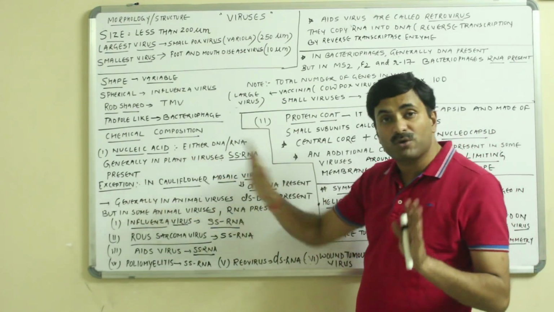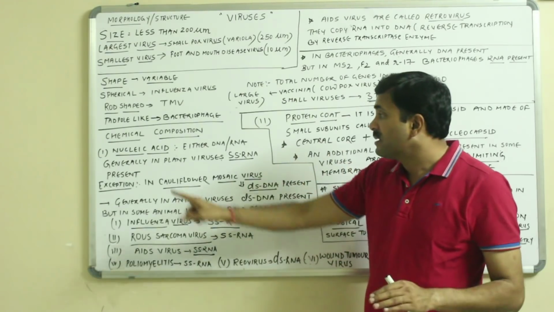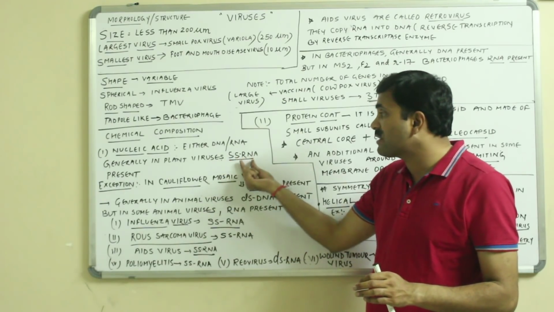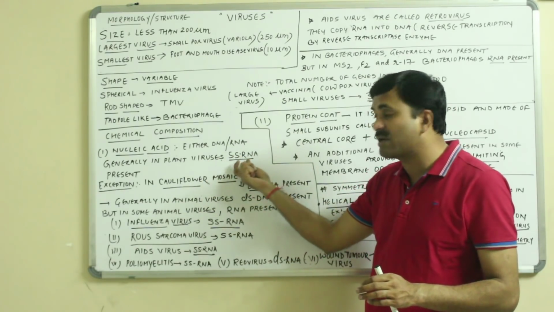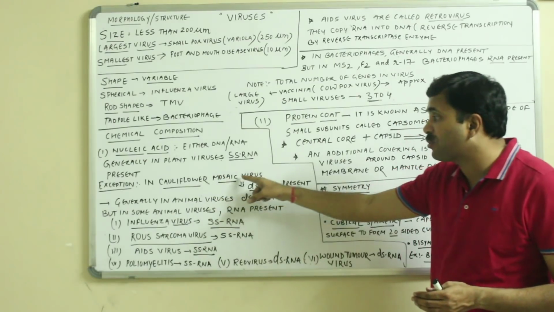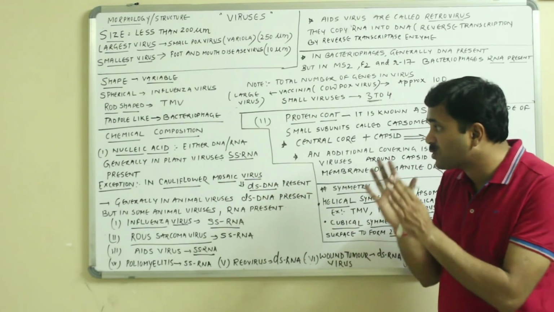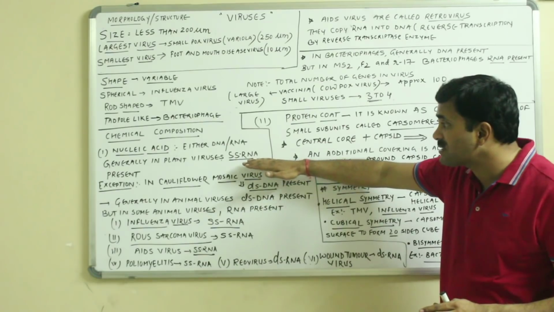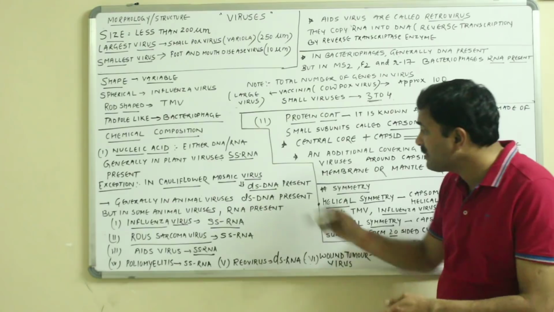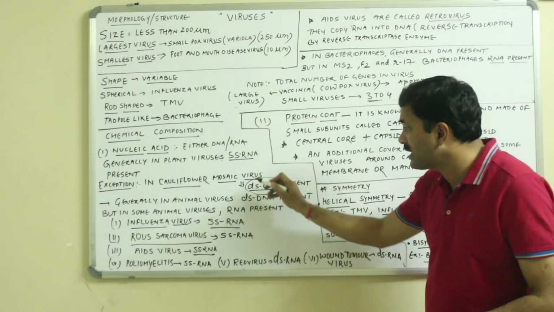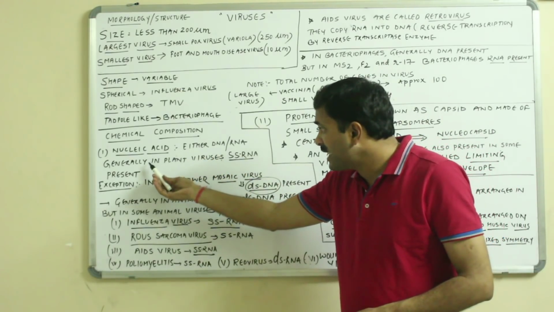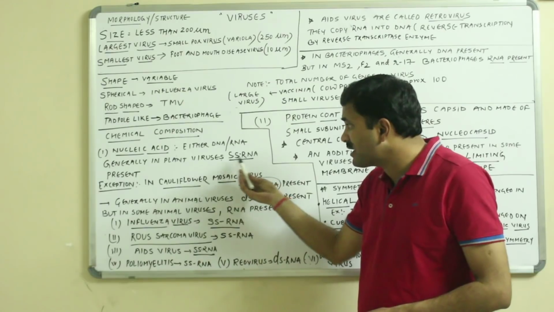Now, generally in plant viruses, single-stranded RNA is present. SS means single-stranded RNA, but there are a few exceptions. The cauliflower mosaic virus is also a plant virus, but it does not have single-stranded RNA. Instead, it has double-stranded DNA. DS means double-stranded DNA. Now see the reverse thing. We have said that generally in plant viruses, single-stranded RNA is present.